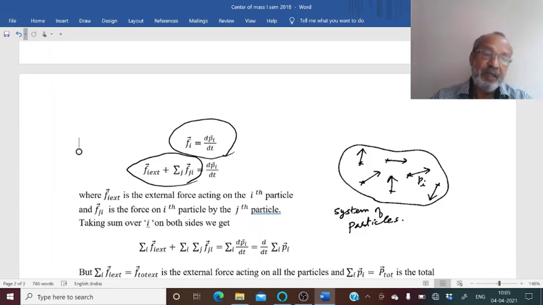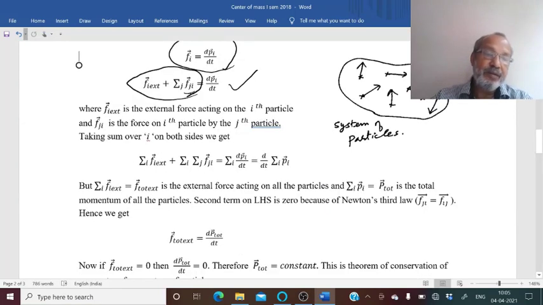If F_ji is the force on the ith particle by the jth particle, then the force on the ith particle by all the other particles will be equal to sigma j F_ji. Here we are summing over all the other particles. Now let us take sigma i on both sides of this equation. Then we get sigma i F_i external plus sigma i sigma j F_ji equal to sigma i dp_i by dt, which may be written as d by dt of sigma i p_i.